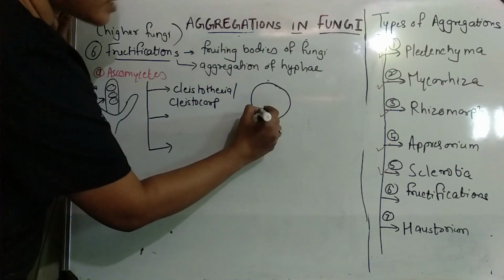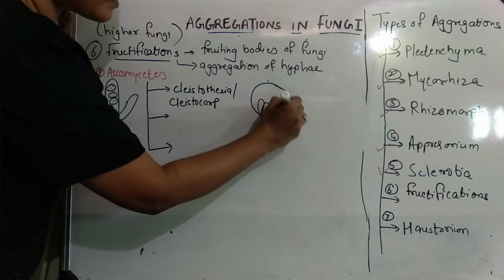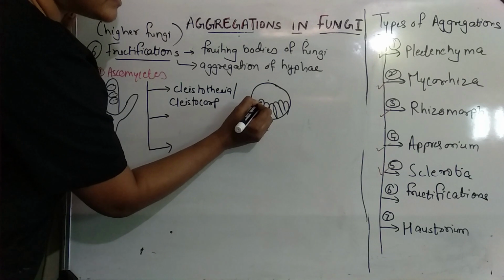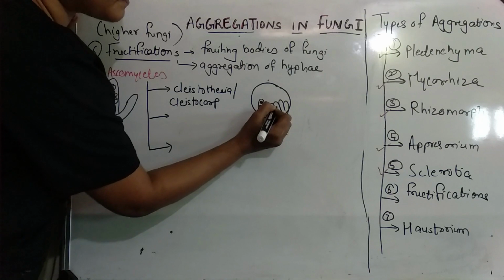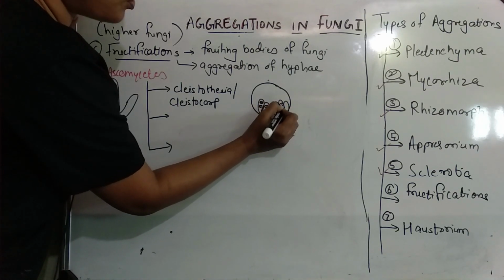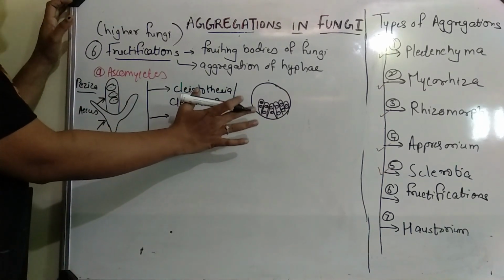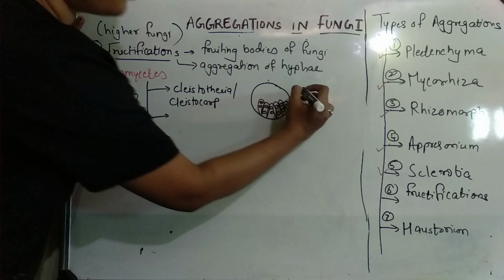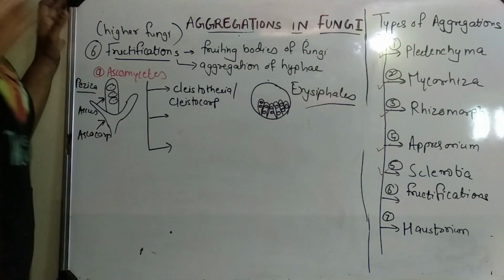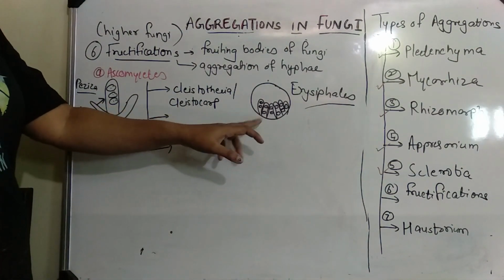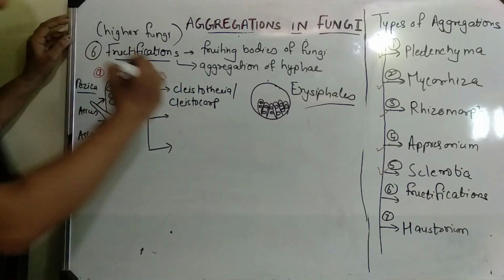It is a circular structure and all the asci are present inside, and the asci have spores inside. So this is an enclosed structure with no opening. This type of ascocarp you can see in Erysiphe, and it is called cleistothecium.